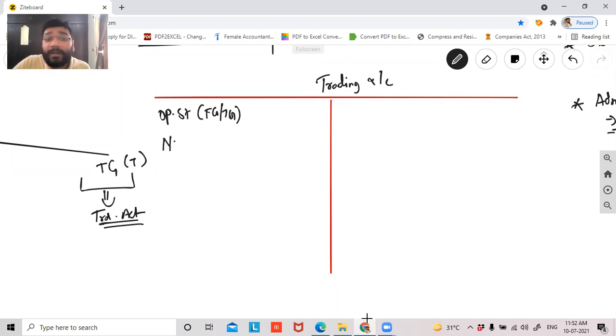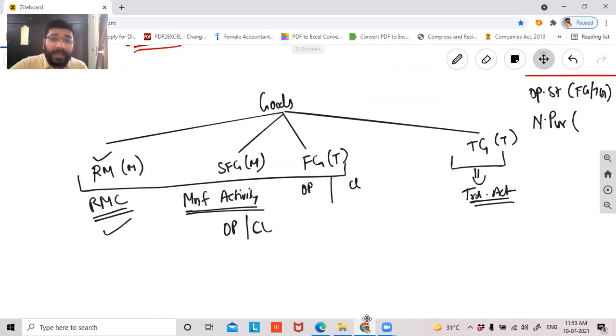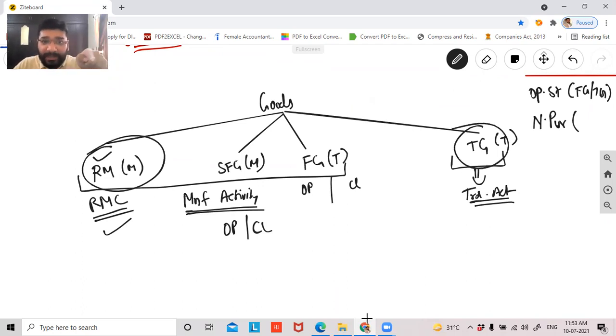Then you record net purchases. Net purchase of what? You can only purchase two things, guys. You can purchase traded goods and raw material. Semi-finished goods you cannot purchase. Finished goods you are manufacturing. Here there are 4 categories of goods which I've just taught you. In that you can purchase only raw material and the traded goods. Semi-finished goods is a mid process of your manufacturing activity, and finished goods is the final process of your manufacturing